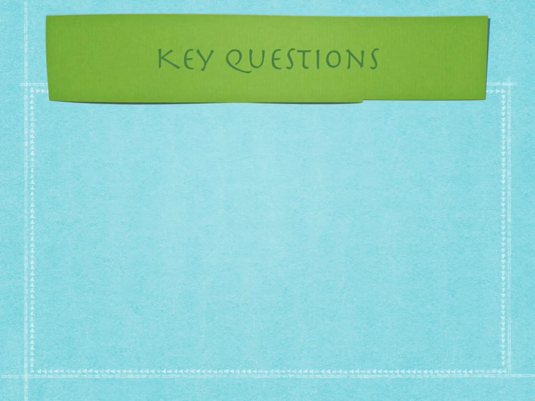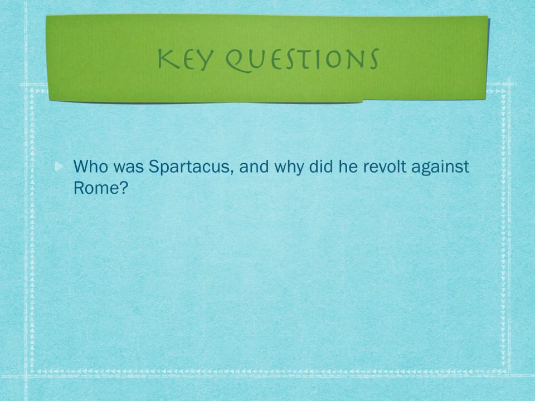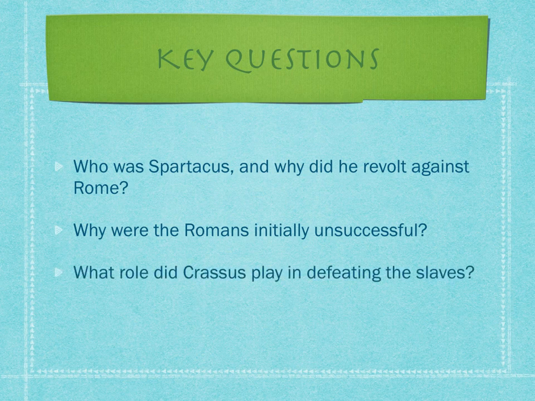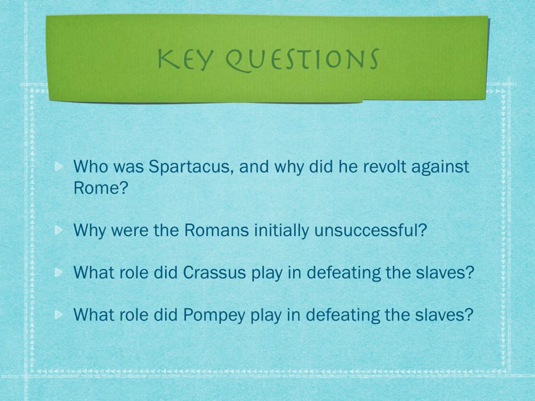So make sure you've got notes on these key questions. Number 1, Spartacus, who he was and why he revolted against Rome. Why the Romans were initially unsuccessful, the role Crassus played, and the role played by Pompey, and we'll discuss all this in class. Make a note of any problems or questions you have and we can discuss them there.